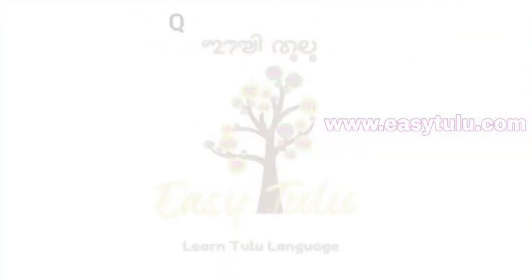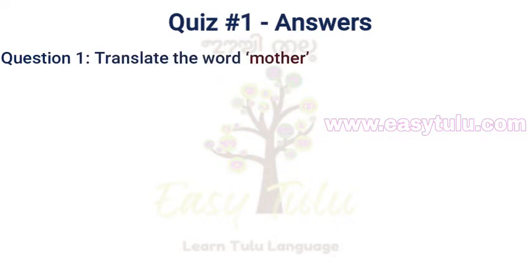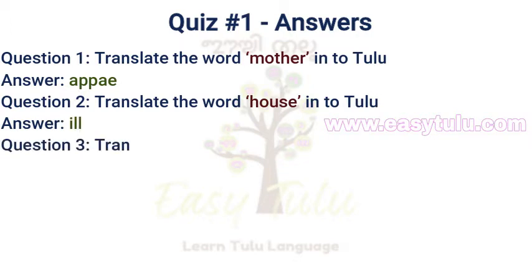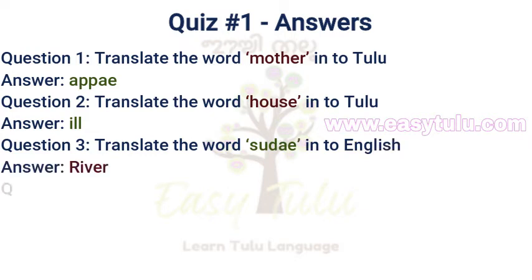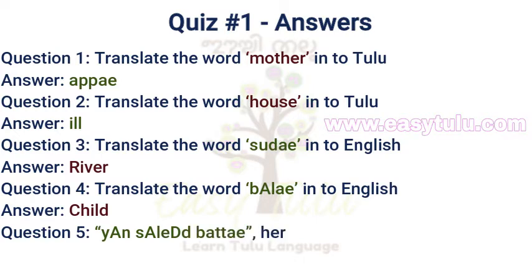Before we start, let me share the correct answers for the quiz 1 with you. Here are the answers. Question 1. Translate the word mother into Tulu. Answer: Appa. Question 2. Translate the word house into Tulu. Answer: Illu. Question 3. Translate the word Sudha into English. Answer: river. Question 4. Translate the word Bala into English. Answer: child. Question 5. Yana Salerdu Batte.